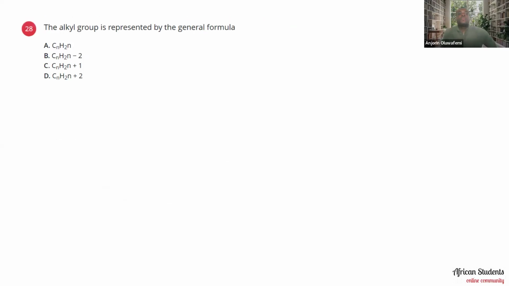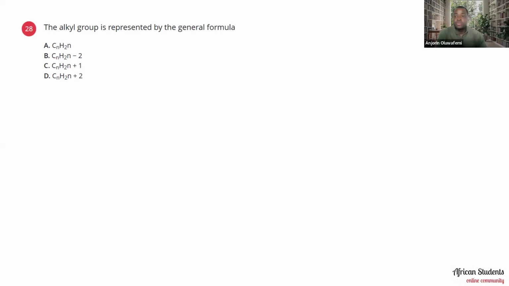So the acyl group is represented by the general formula CnH2n, CnH2n-2, CnH2n+1, and CnH2n+2.